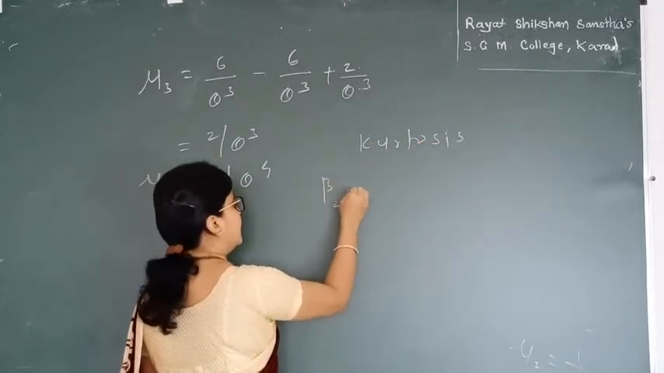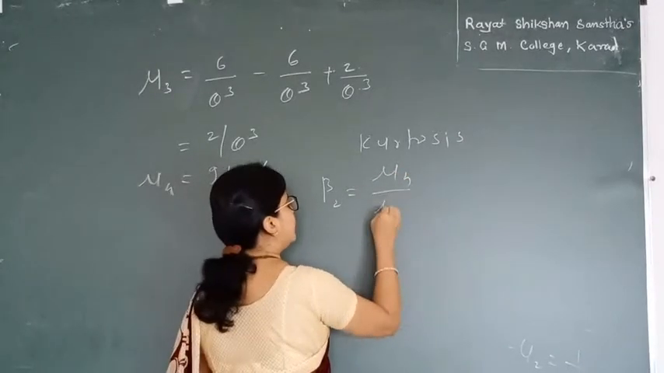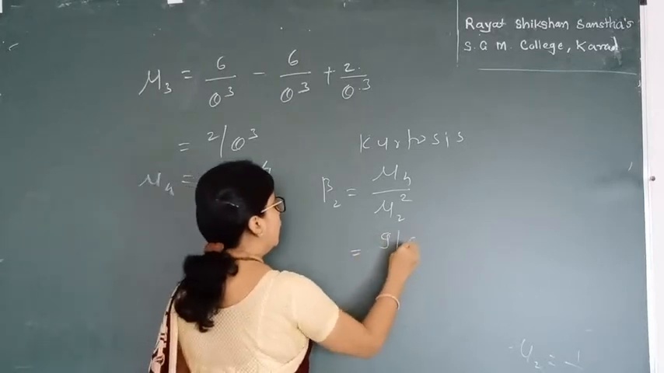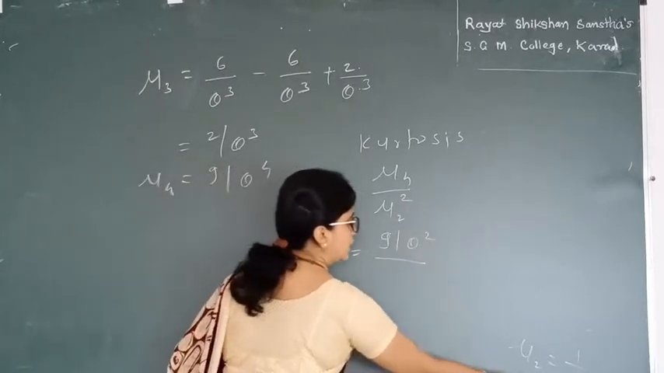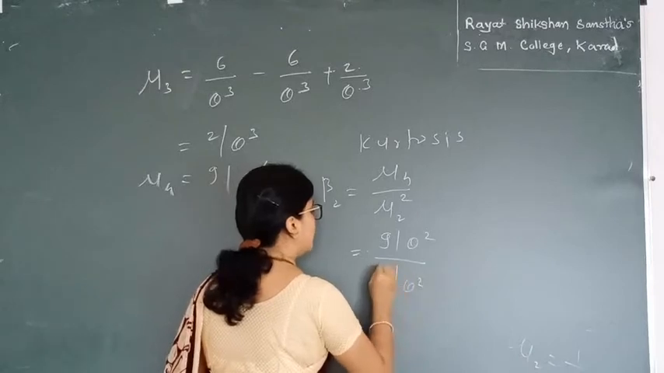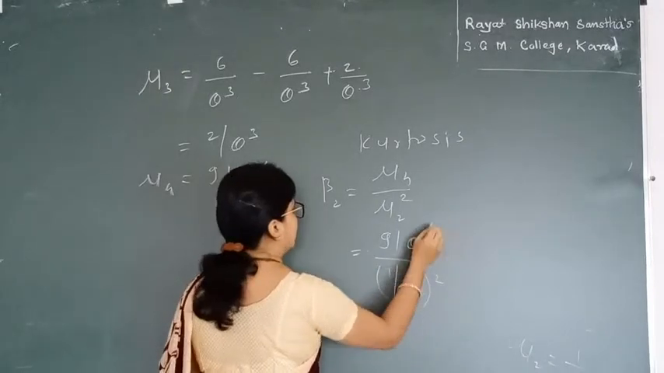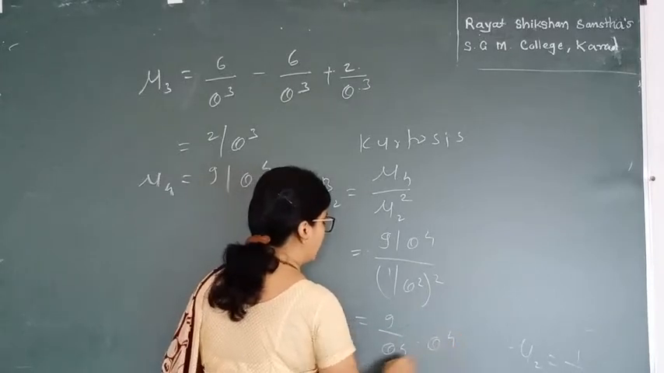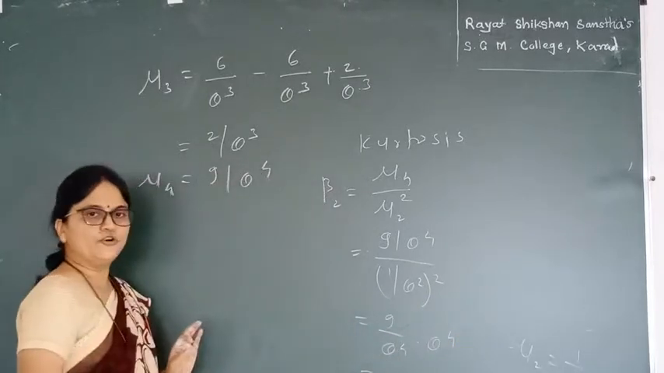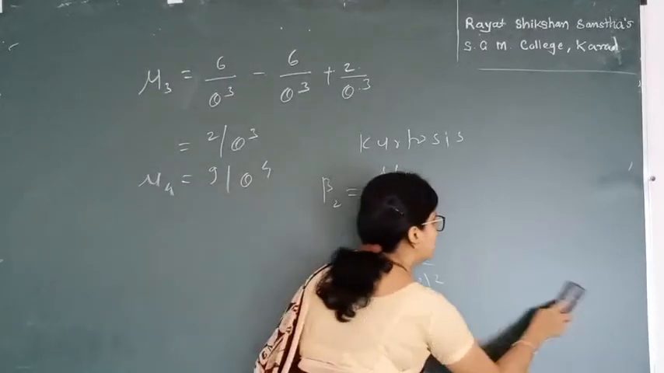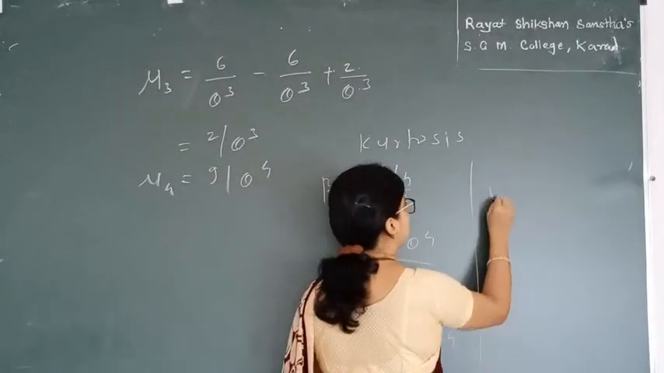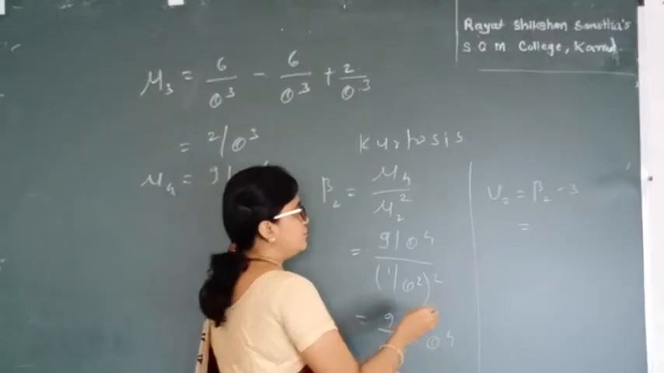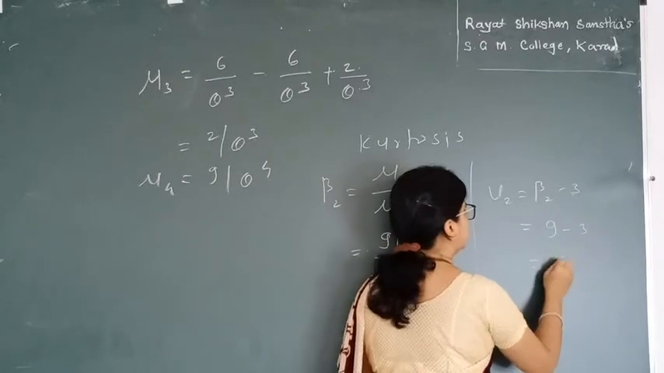The formula for kurtosis is beta 2, which is equal to mu 4 divided by mu 2 square. So mu 4 is 9 divided by theta raised to 4, and mu 2 square is 1 upon theta square, squared. So I get 9 divided by theta raised to 4 into theta raised to 4, which is equal to 9. Hence the value of beta 2 is 9. Gamma 2 is equal to beta 2 minus 3, which is 9 minus 3, equal to 6.